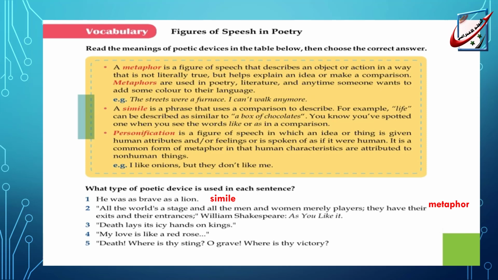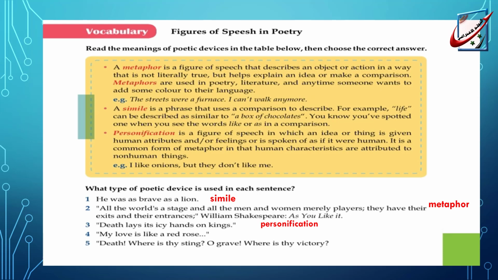Death lays its icy hands on kings. Yes, it looks like a human being that has hands. What figure of speech is this? It's personification. My love is like a red rose. Look at this word, like. It's a significant one.